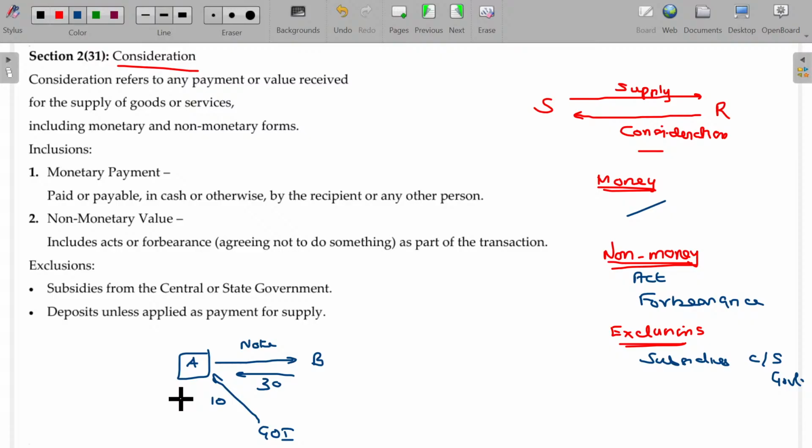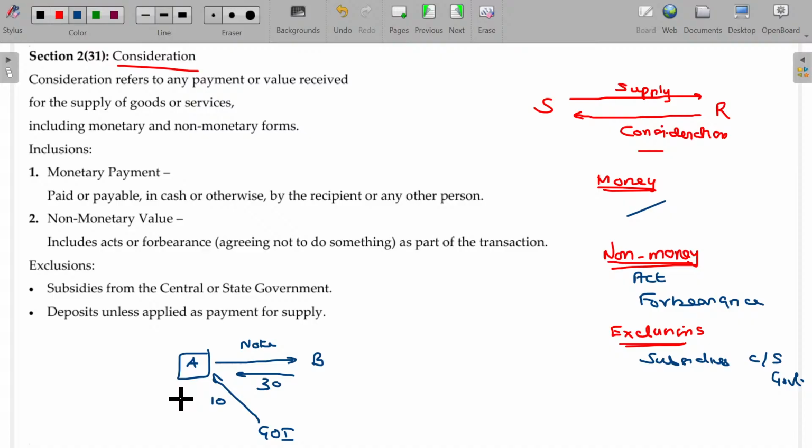Is that okay? In case of solar panel, you might have seen lots of advertisements. If you install the solar panel, government will give you around 30% subsidy. Means whatever the price may be, out of that 30% is released by the central government. Similarly, assume there is stationery to be purchased for a school. While purchasing the stationery for the schools, central government or state government will give the subsidy. Students will get it at a much discounted rate or free of cost. In case of LPG cylinder earlier, the cylinder price may be 1000, but government gives 200 rupees, you pay the 800 rupees earlier, right? So 800 rupees you pay, 200 rupees government will pay.